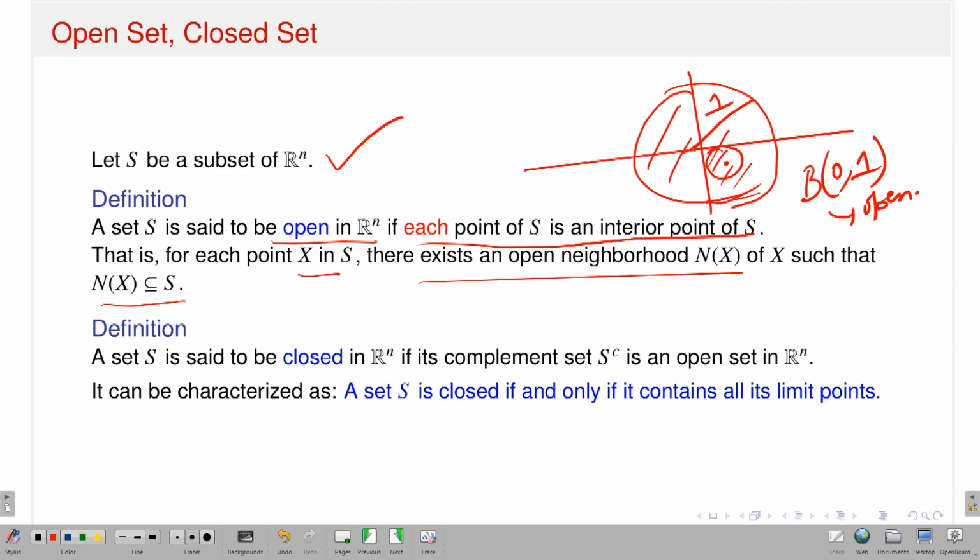What is the definition of closed set? A set is called closed in Rn if its complement is an open set in Rn. That's the definition. Now this is one of the characterizations: a set S is closed if and only if it contains all of its limit points. So one of the definitions of a closed set is that its complement is open. Another way I can say it is that a set is closed if and only if it contains all its limit points.